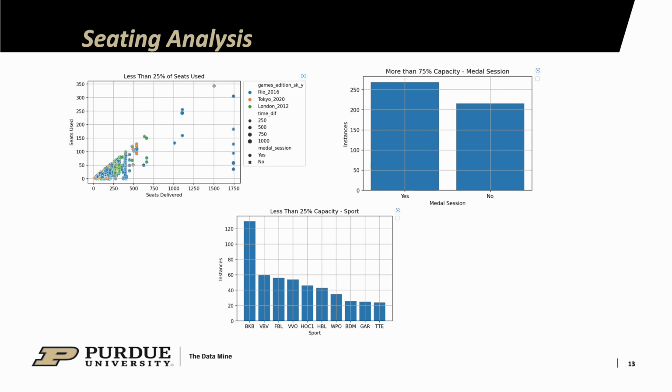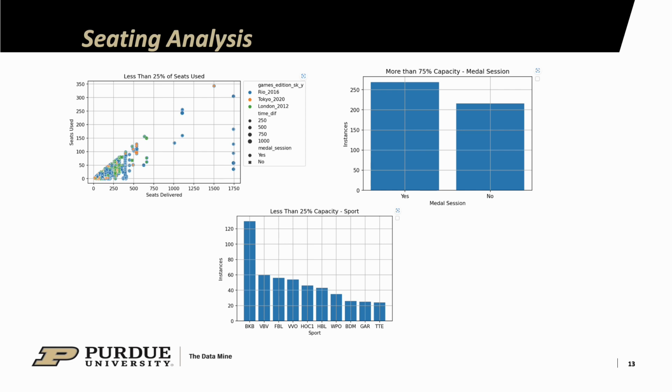And then going off of that, our chart in the bottom center of the graph shows all of the instances by sport where less than 25% of capacity was reached. Based on this graph, across the past 3 Olympics, we can see that basketball had the most specific sessions where less than 25% of those allocated seats were used by either the family members or the athletes. It was followed by volleyball and soccer. Hopefully the IOC is able to take this data and tweak the amount of seats that they give for some of these events based off of the capacities that they've seen at past events.